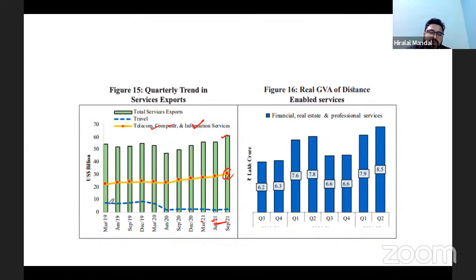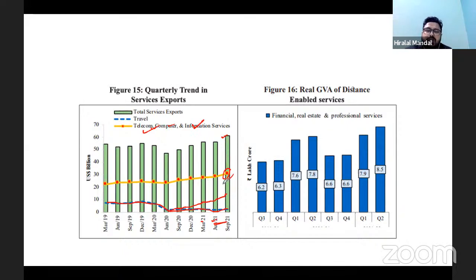Whereas the travel, look at the data related to travel. It has gone down in June 20, and again, this is more or less at the same pace. So it is yet to recover. So who is contributing more? If you look at the total export of services, the maximum contributions are from telecom, computer, and information services.